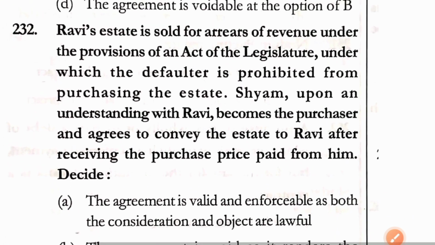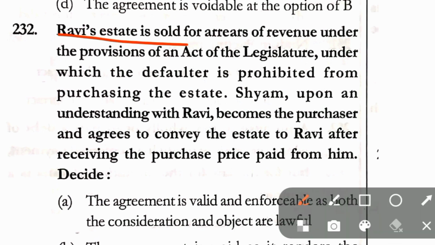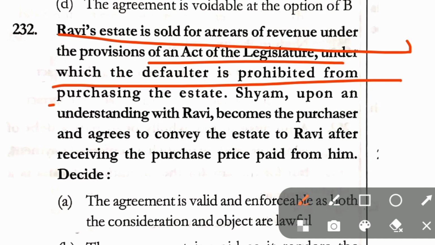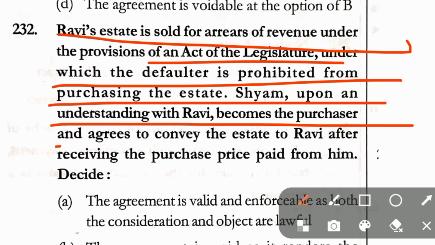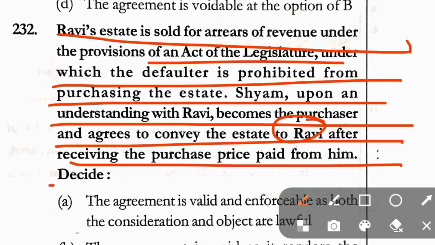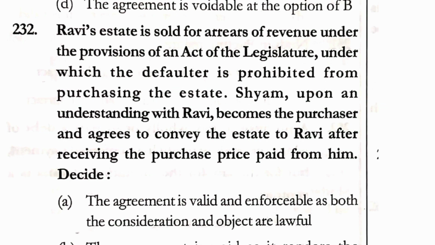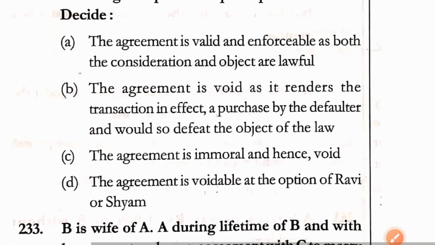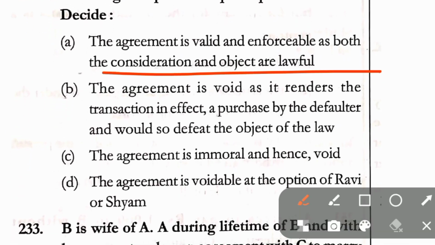Question number 232. Ravi's estate is sold for arrears of revenue under the provisions of an Act of the Legislature under which the defaulter is prohibited from purchasing the estate. Shyam, upon an understanding with Ravi, becomes the purchaser and agrees to convey the estate to Ravi after receiving the purchase price paid by him. Decide. A, the agreement is valid and enforceable as both the consideration and object are lawful.